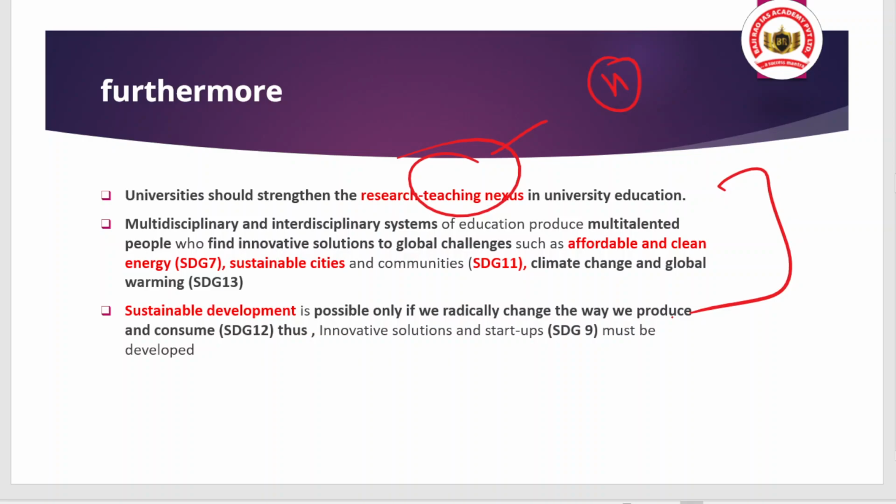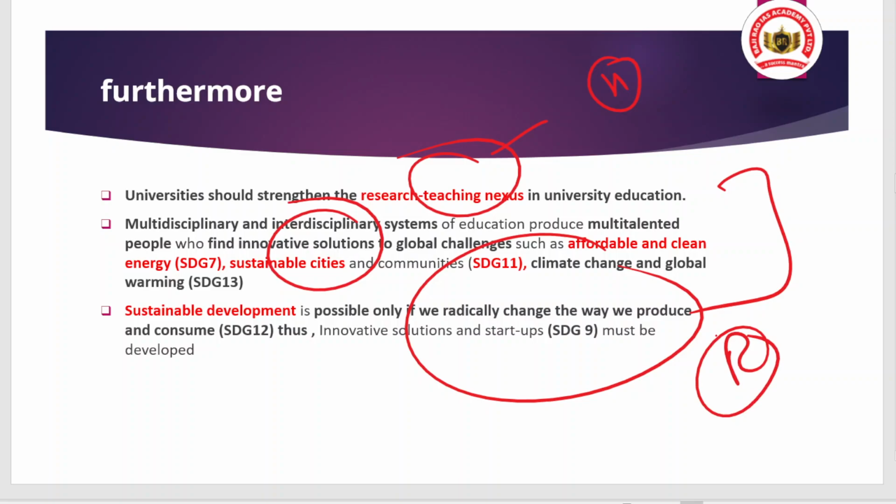And research quality depends on what? Quality of the higher education system, along with sustainable cities and communities, and dealing with climate change and global warming. Sustainable development is possible only if we radically change the way we produce and consume. And remember that sustainable production and consumption is also SDG goal number 12. For that, there is a need for research and innovative solutions, so it should be promoted.